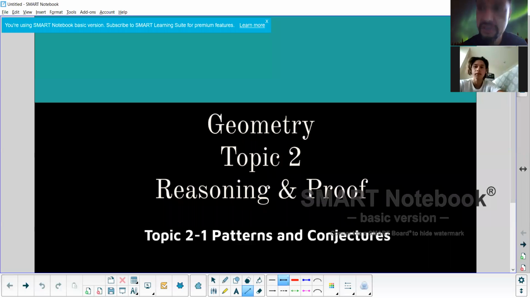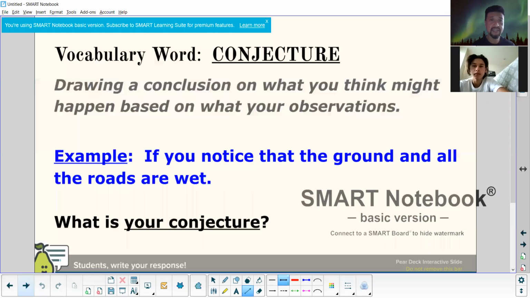We have Maximus with us today. And today we're going to be covering something pretty exciting in the sense that we use logic every day. One thing we're going to be talking about is an introduction into reasoning and proofs, and specifically patterns and conjectures. All right, Maximus, go ahead and read this next slide.